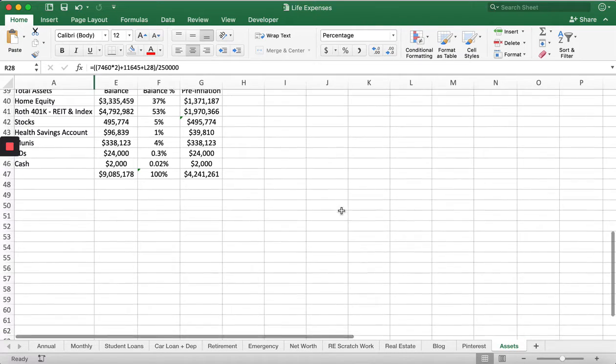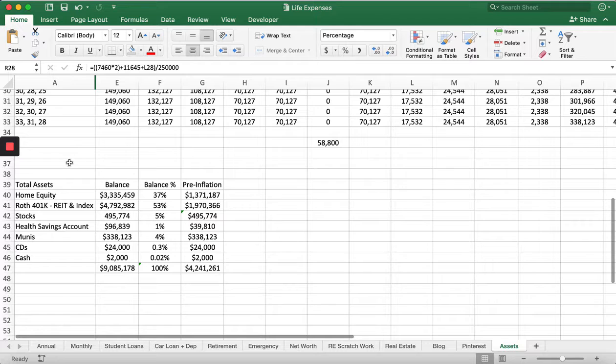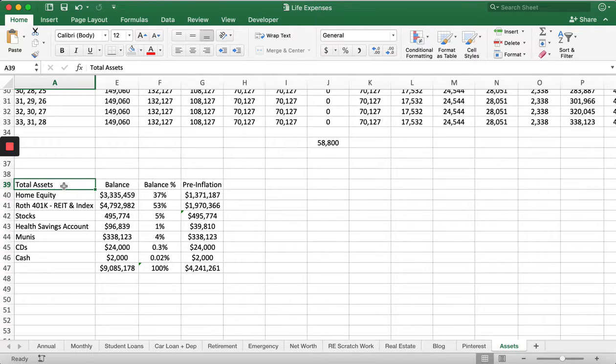So we can see, it's kind of annoying how this thing is there, right? So we can see total assets. This is almost a consideration of net worth, right? We're thinking about net worth now. We can see, this is actually assuming a house that is 700 grand. It wasn't a million. It's at around a million, but it's assuming a 700 grand house.